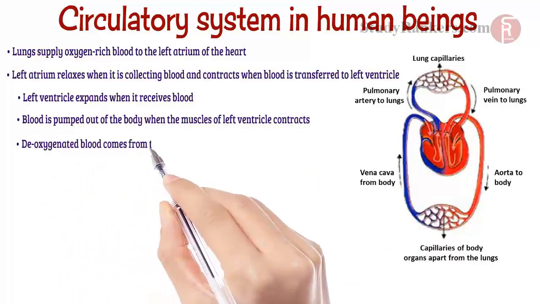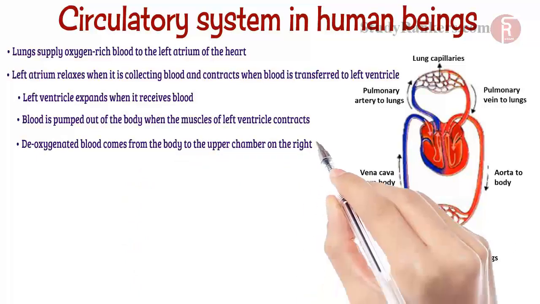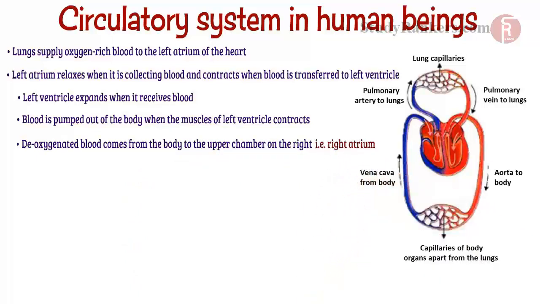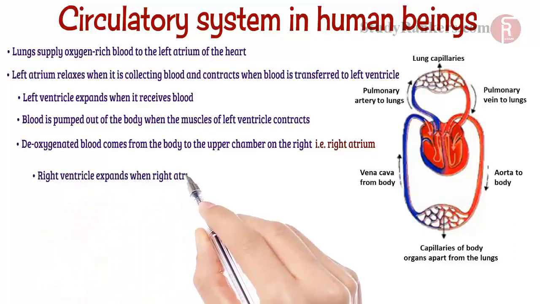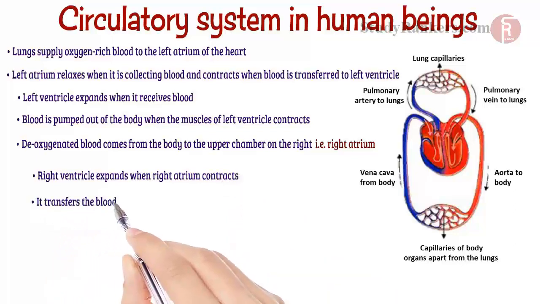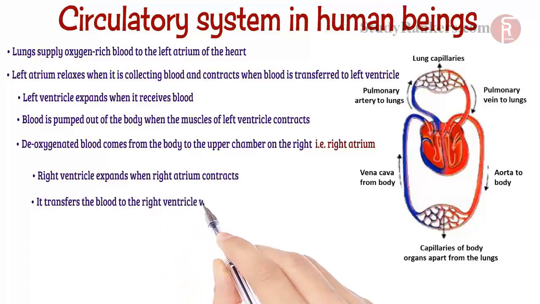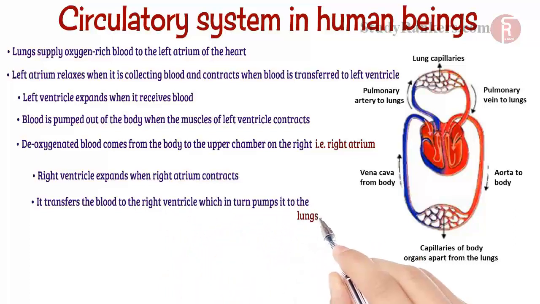Deoxygenated blood comes from the body to the upper chamber on the right, that is, the right atrium, when it expands. The corresponding lower chamber, that is, the right ventricle, expands when right atrium contracts. It transfers the blood to the right ventricle, which in turn pumps it to the lungs for oxygenation.